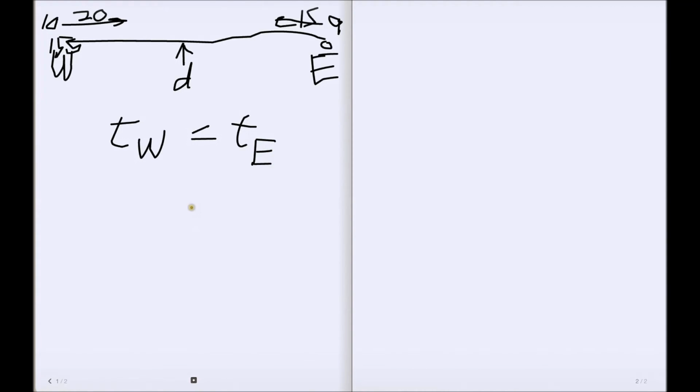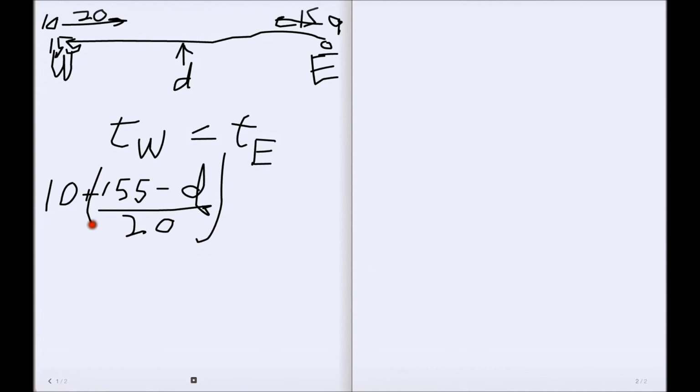So let's set up an equation for these two times. For Will, he starts out at 10 o'clock, and he travels a distance of 155 minus D, but he's going at 20 miles per hour, so the time it takes him to get to D would be this number of hours.